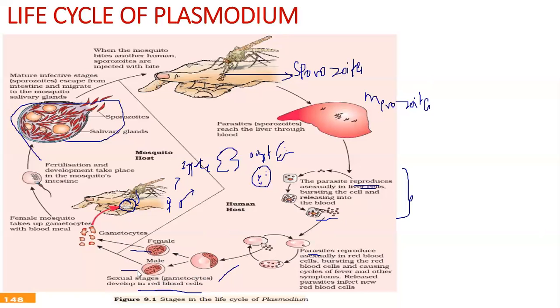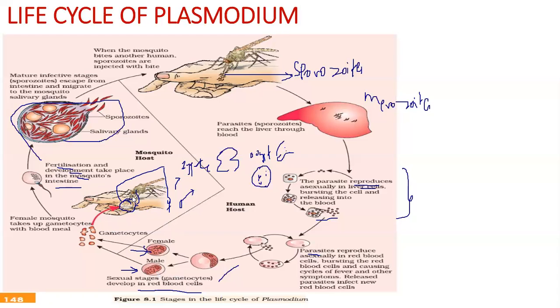After there is formation of female and male gametocytes, these stages keep on replicating in the blood, and then they enter the surface of the skin. And when this mosquito bites the person, it takes in the whole of it, and then there is fertilization inside the mosquito.